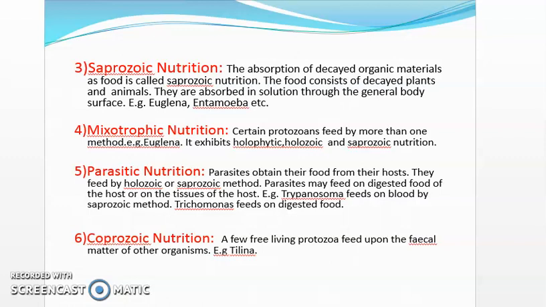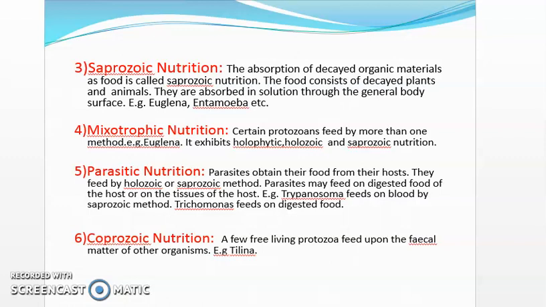Fourth type of nutrition is mixotrophic nutrition. Certain protozoans feed by more than one method. For example, Euglena. It exhibits different types of nutrition like holophytic nutrition, holozoic nutrition, and saprozoic nutrition.